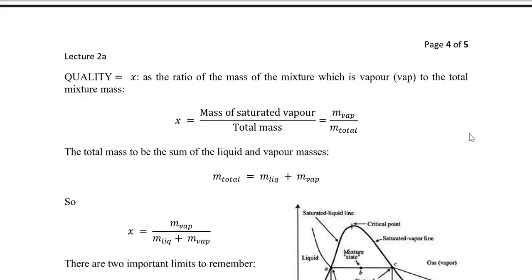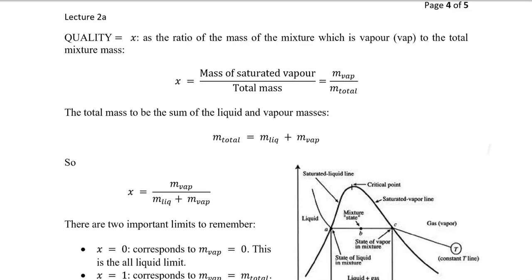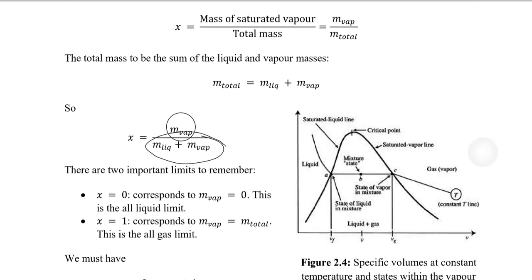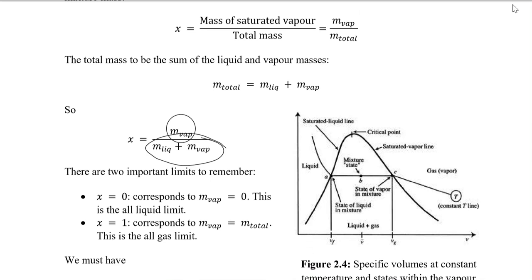Now moving towards another concept, and that is quality. Quality is defined as the mass of the vapor divided by the total mass. So it is the ratio of the mass of the mixture which is in vapor to the total mass. That means quality X is defined as the total mass of the vapor present over the total mass of the liquid and the vapor. It is the amount of how much vapor there is.